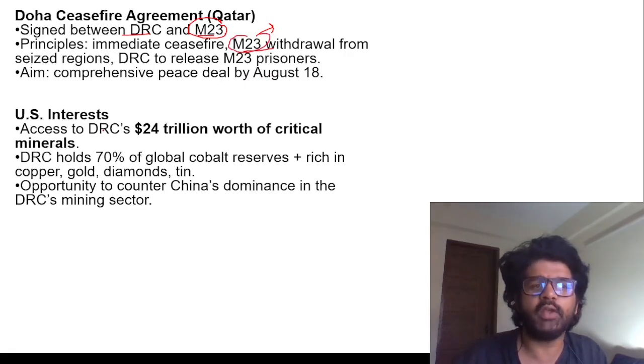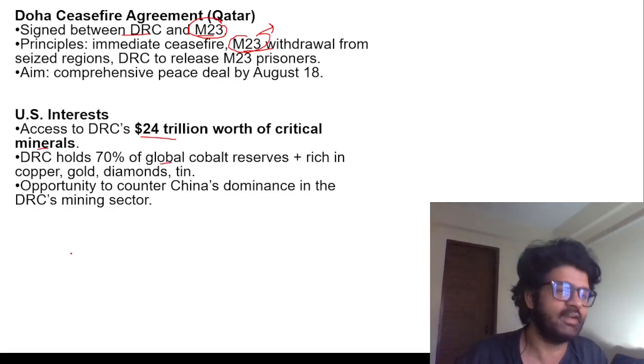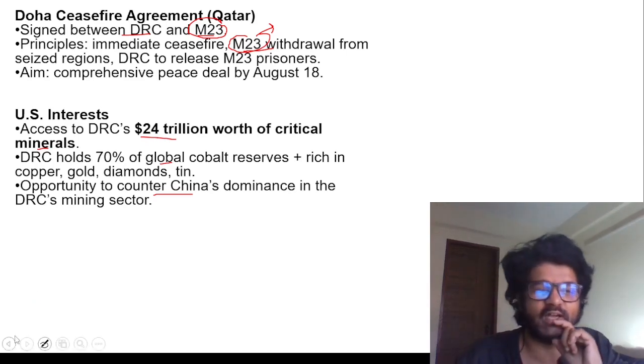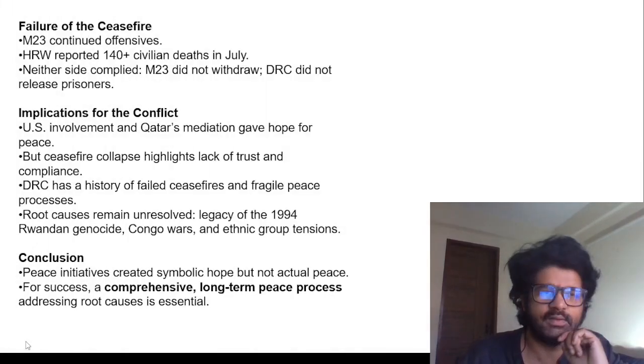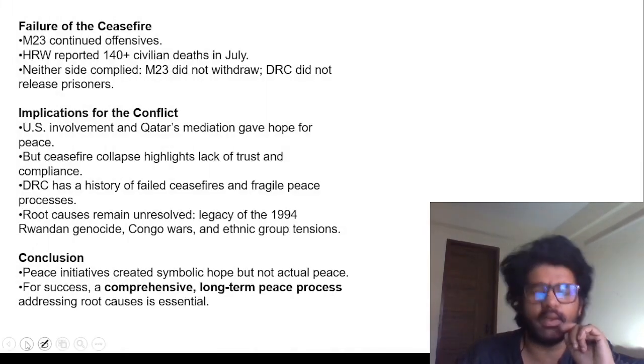And why is the US interested? Access to 24 trillion worth of critical minerals and cobalt reserves. So yes, it's an opportunity to counter China's dominance in the DRC's mining sector. So that's why the US is very interested. Such greedy people. Okay, Trump.